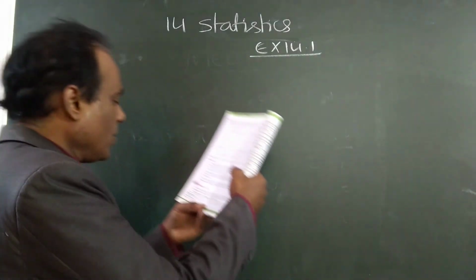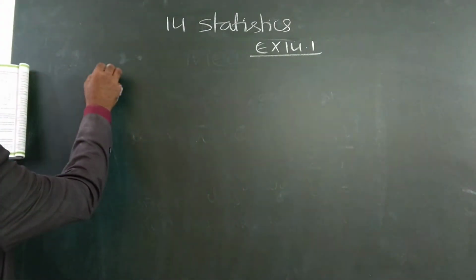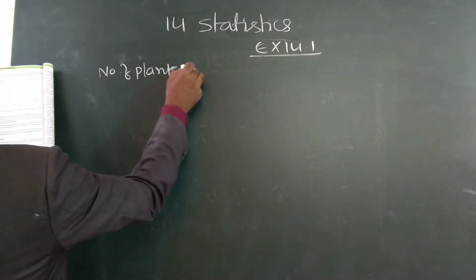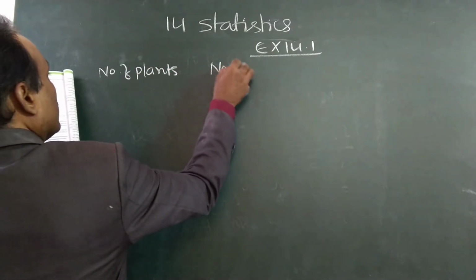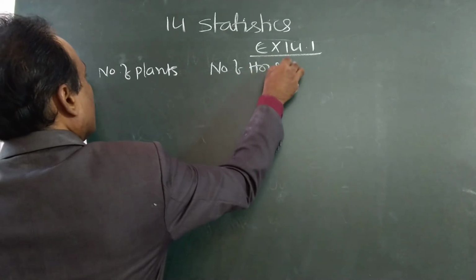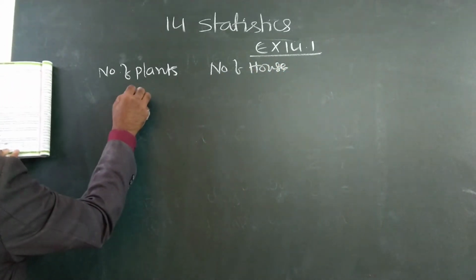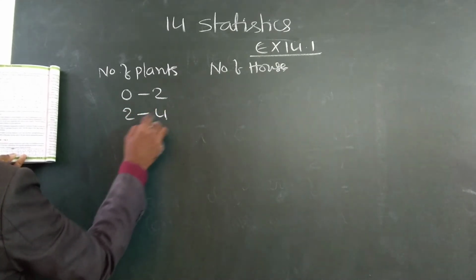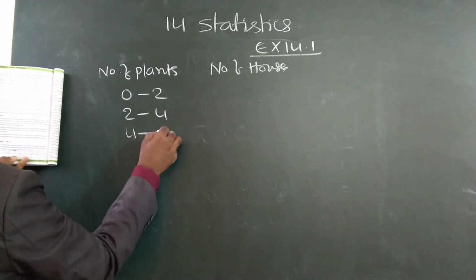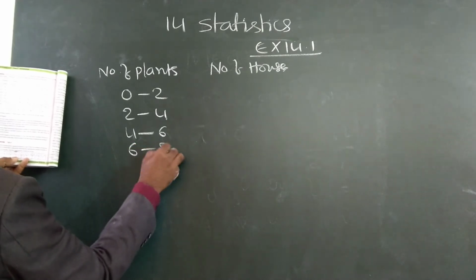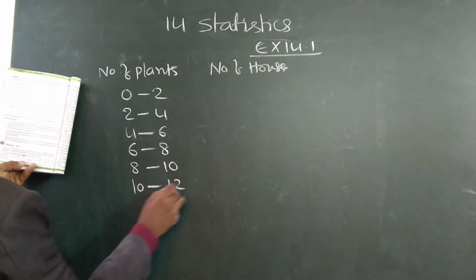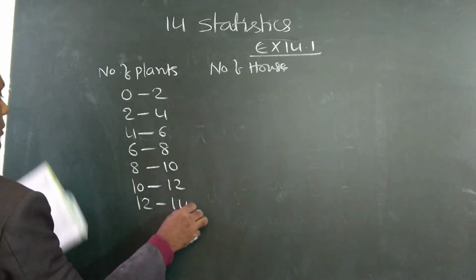This first problem, I am writing number of plants and number of houses. Write down 0 to 2, 2 to 4, 4 to 6, 6 to 8, 8 to 10, 10 to 12, 12 to 14.